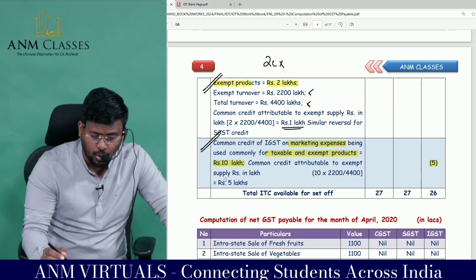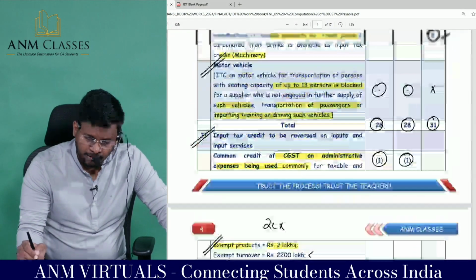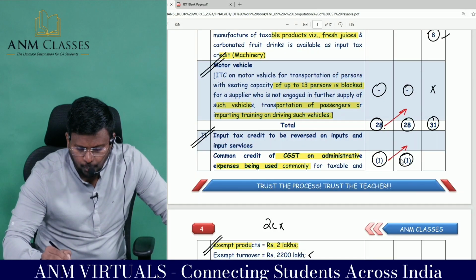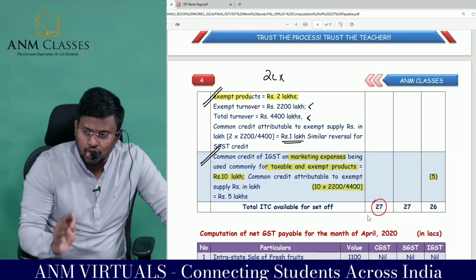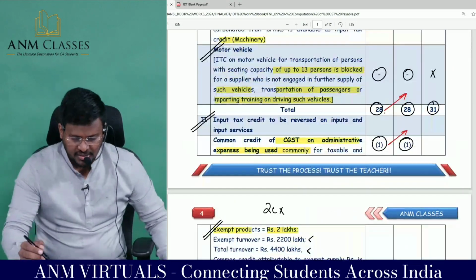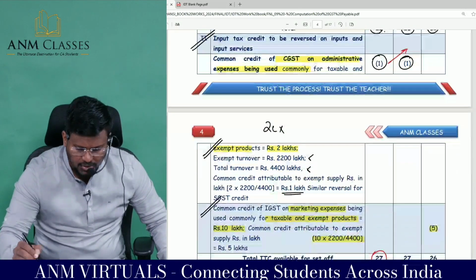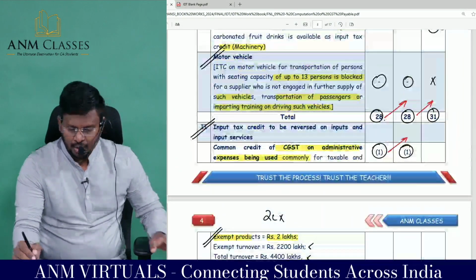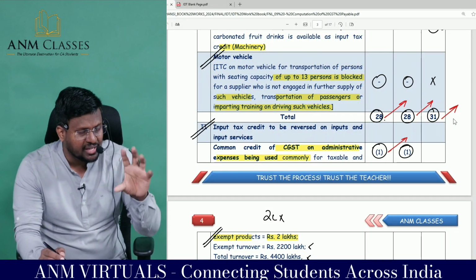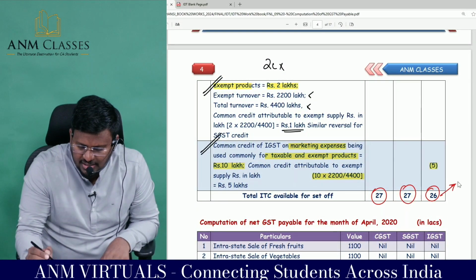Common credit attributable to exempt supply is equal to 10 lakh into 2200 divided by. So, out of 28 lakhs credit available, 1 lakh you have to put on. The remaining eligible ITC after apportionment will be 27 lakhs. Comfortable? Sir, here, out of total SGST 28 lakh, if you reduce 1 lakh, you will get how much lakh? Whereas out of 31 lakh, which includes common credit of 10 lakh, in that 5 lakh put it on. The remaining 5 lakh is eligible.